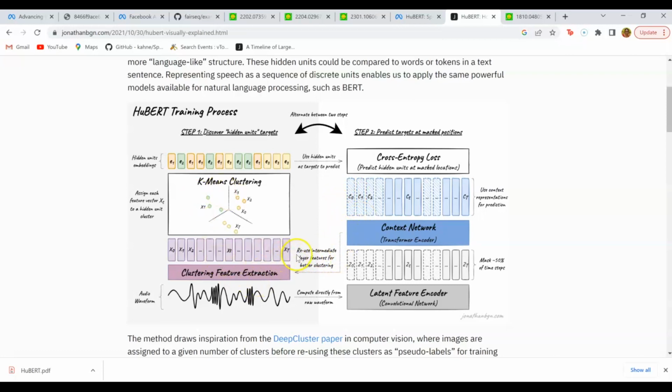And then based on that set of input, we do the clustering again and we come up with the new targets. And then in the second step, we again mask some of the input, and then we ask the model to predict what is the embedding or what is the missing part of the input, and we do the comparison with these targets, and then we calculate the loss, and again we repeat this process.